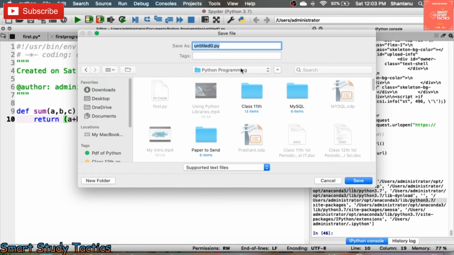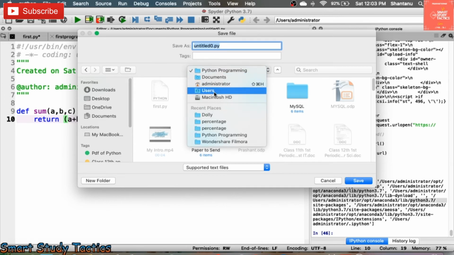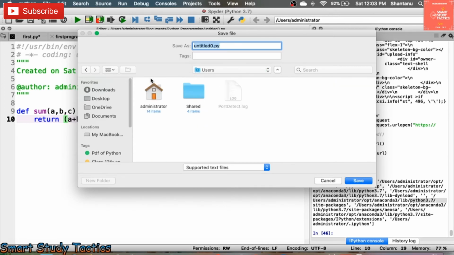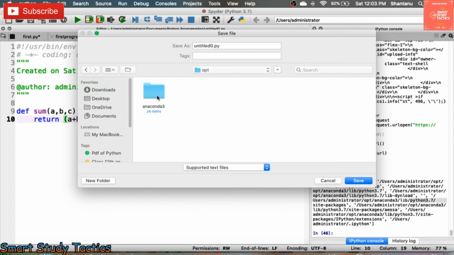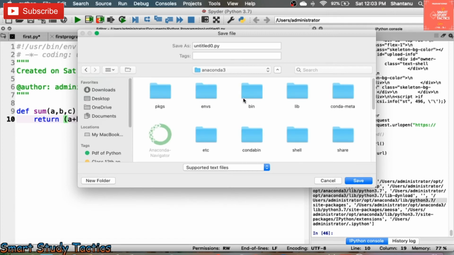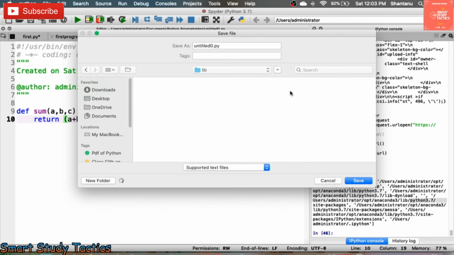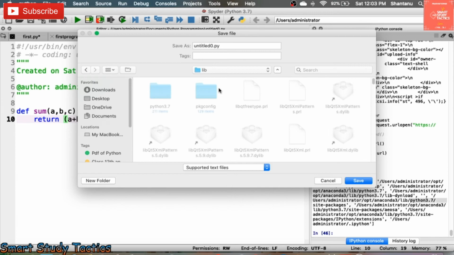Just now you can see I'm going to change my folder location: Users, Administrator, opt, Anaconda. Once you give the path, it will open that particular folder. Similarly, you have to go there to save the file.